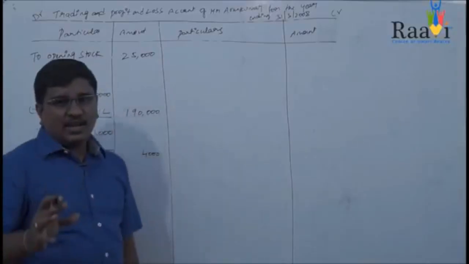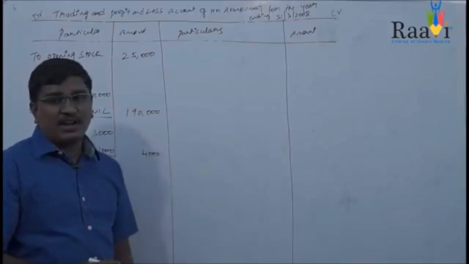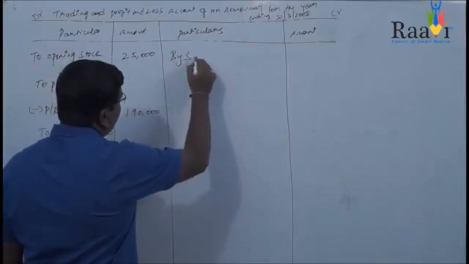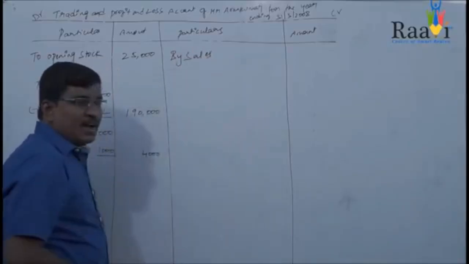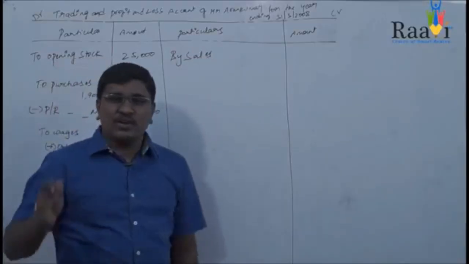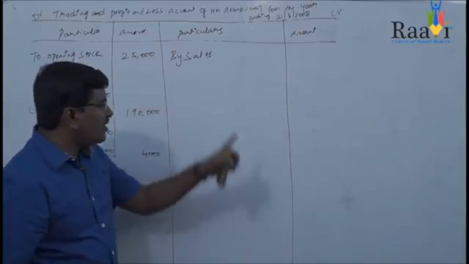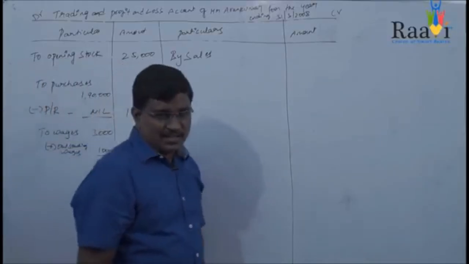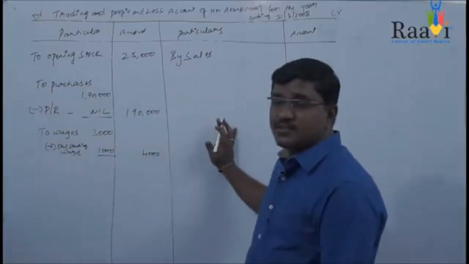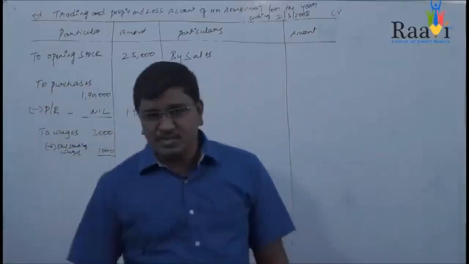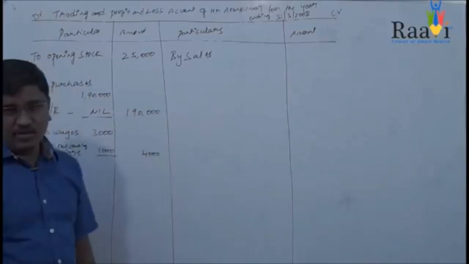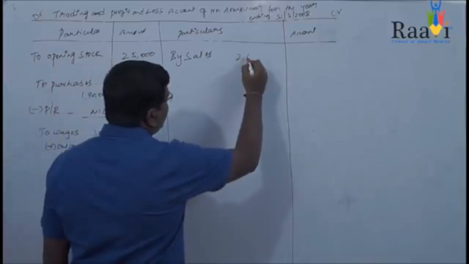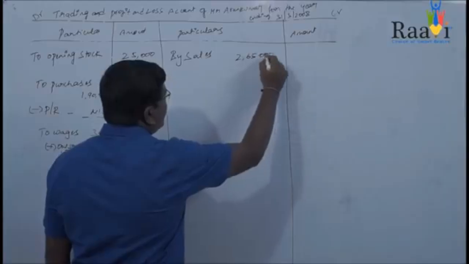We write it as by sales, and you need to write the sales value in the inner column only, because there is a chance of getting an adjustment regarding sales. The sales value is 2,65,000.